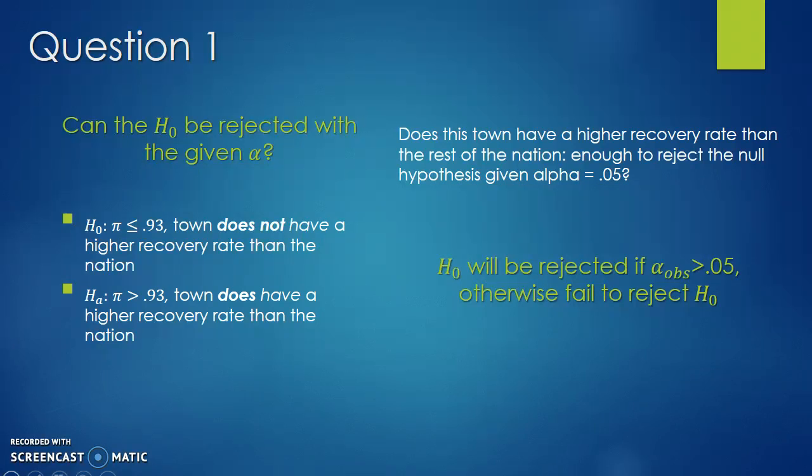Well, what are we trying to find then? We're trying to find that the alpha observed has to be less than or equal to 0.05, which is the alpha that they gave us. If it is not, then we fail to reject the null hypothesis.